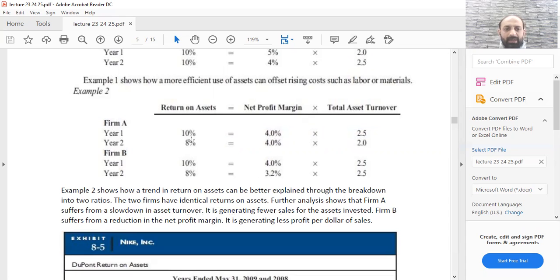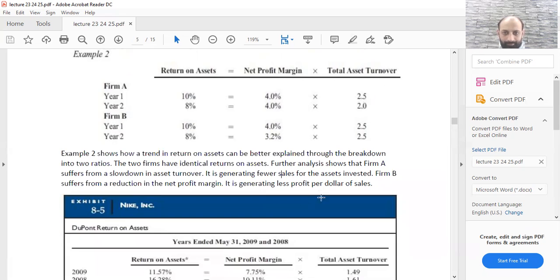Now when we look at firm A, its return on assets was 10% in the first year, and in the second year it was 8%. Why was it 8%? Because its total asset turnover decreased. Firm B suffers from a reduction in the net profit margin. It is generating less profit per dollar of sales. When we look at firm B, you will see its total asset turnover stayed the same. Its return on assets was the same, but its net profit margin decreased.